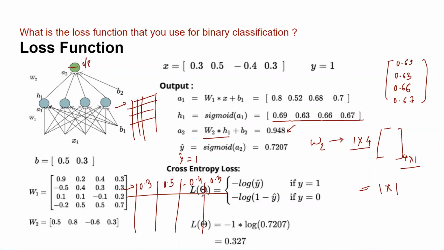No. See, initially I have taken x, right? This is my x. So what is this x? This x is coming from the data set. Yeah. And that data set will have multiple records, multiple rows. This entire computation I have done for one row of the data set. Similarly, you will have other values in the second record. Here it might be 0.4, 0.2, 0.3.